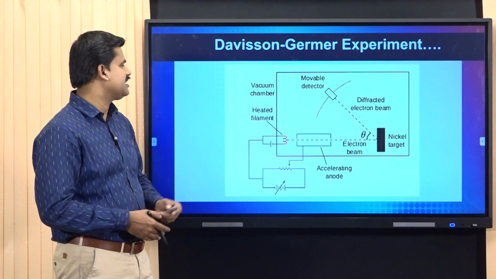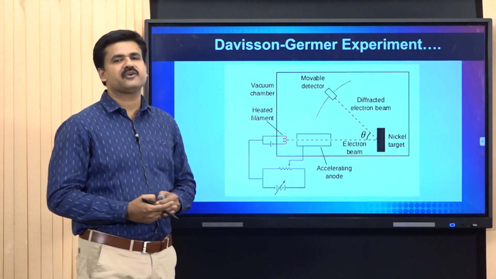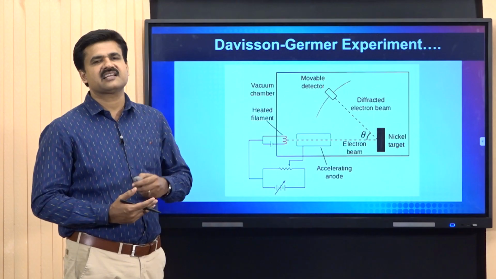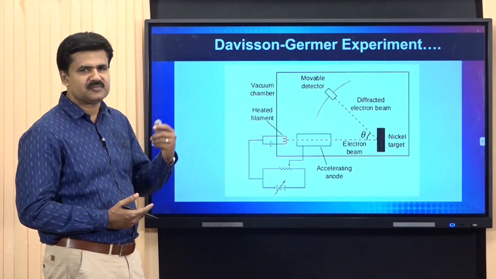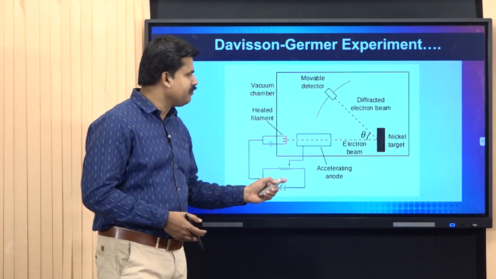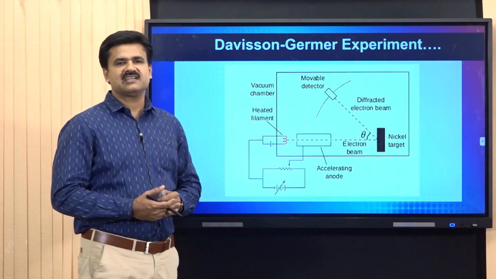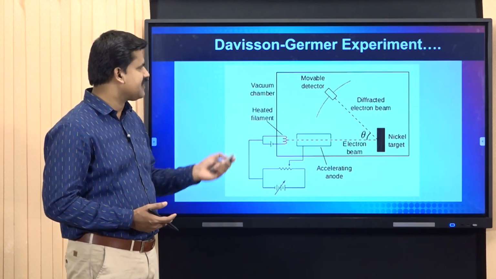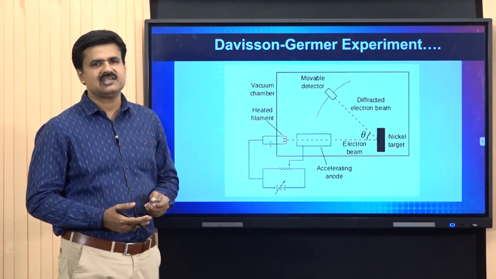This is the experimental setup. A heated filament produces an electron beam. It is accelerated by an accelerating anode where the potential of acceleration is between 40 to 68 volt, which is optimized during the experiment. The electron beam is allowed to fall on the nickel surface. Then the electron beam will get diffracted at an angle theta.